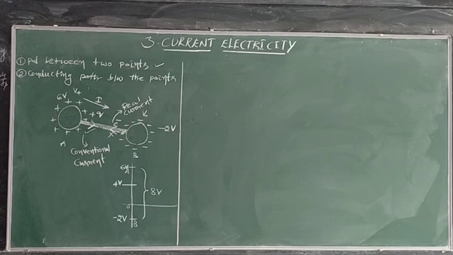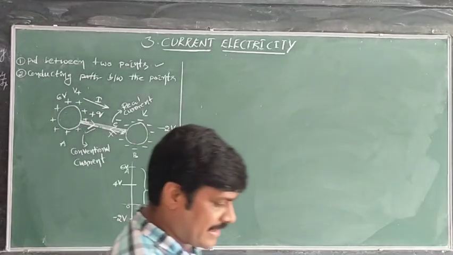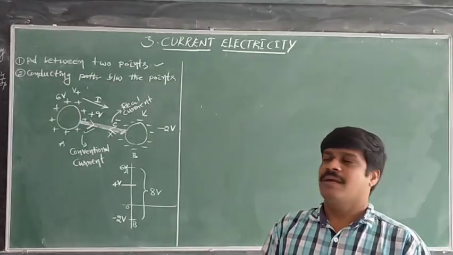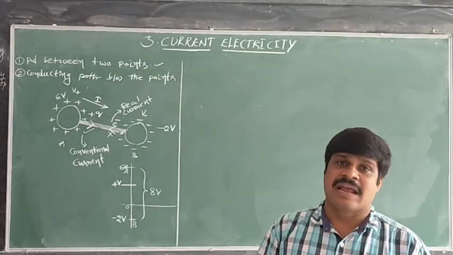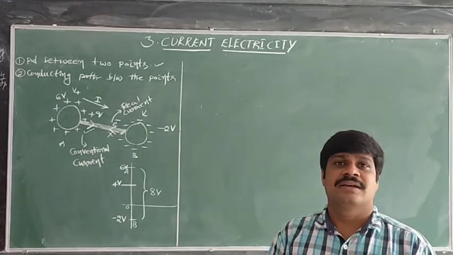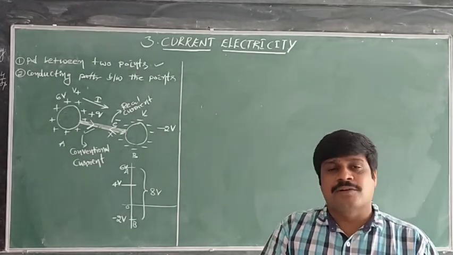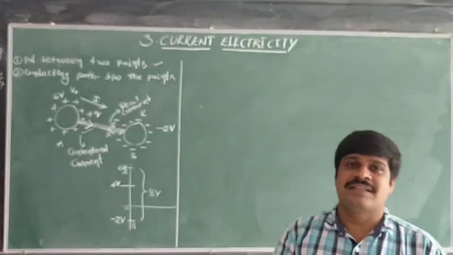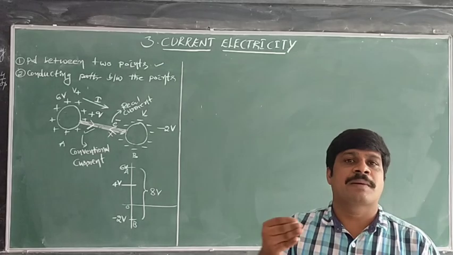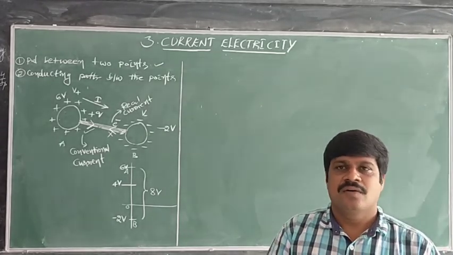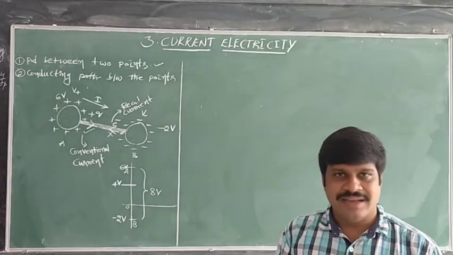Now, got it, point mark. What is the electric current? How can electric current be obtained? Electric current can be obtained whenever there is a potential difference between two points. In between the two points, suppose there is a conducting path. In that case, charges can flow from one point to another point, and due to the flow of charges we get the electric current.